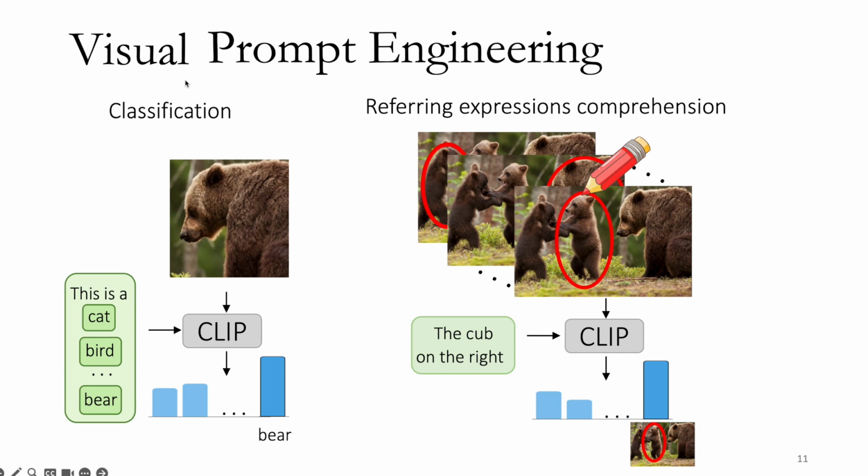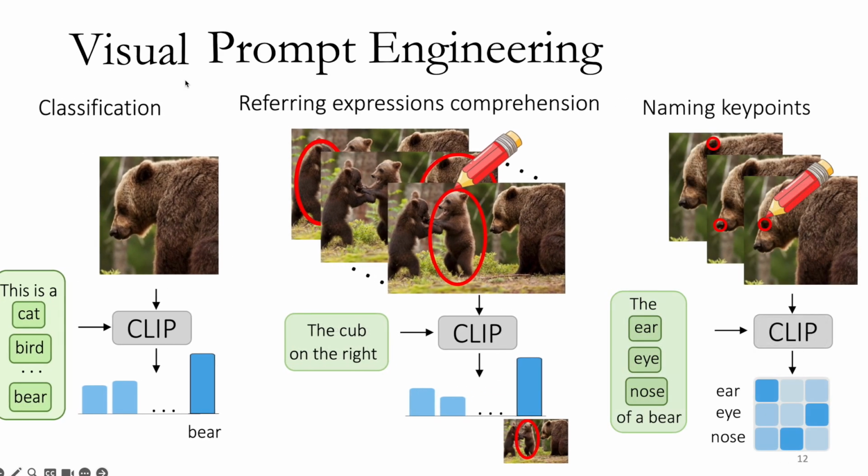Given a referring expression, such as the cup on the right, we wish to find the corresponding object in the image. We annotate all regions in the image and have CLIP score all the annotated images. By annotating, I mean literally drawing a red circle on the image. This can be extended to other tasks, such as the task of connecting key points to their names. Given an image with known key points and their names, we wish to match them.